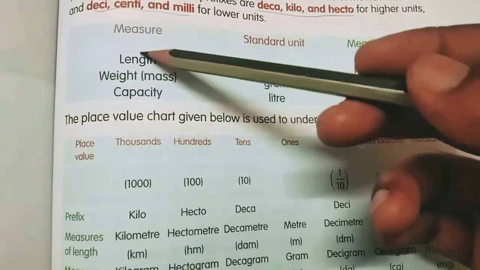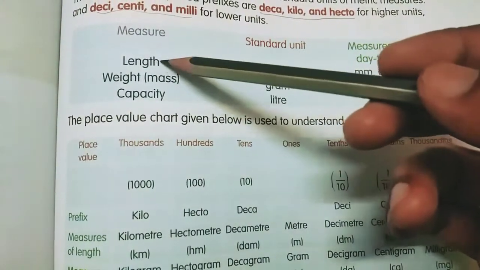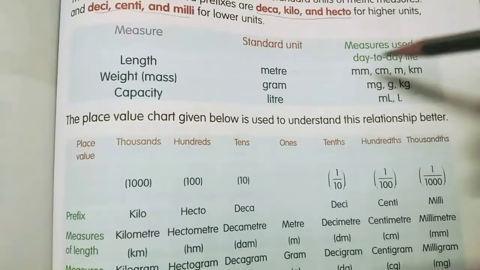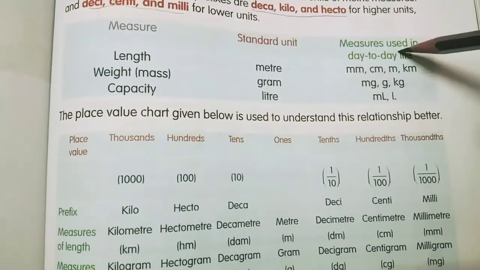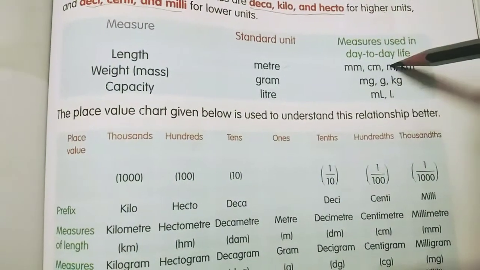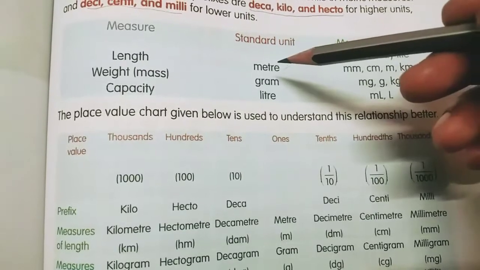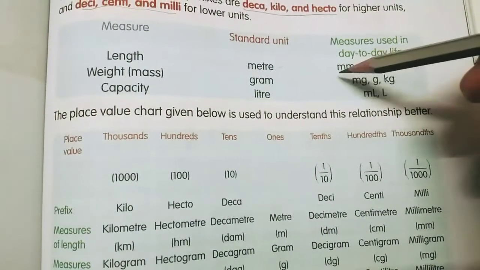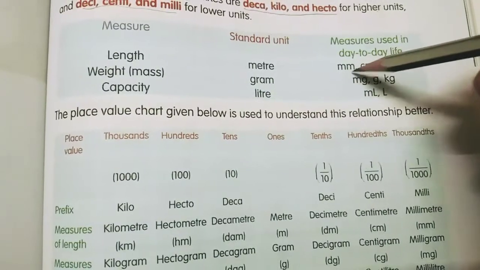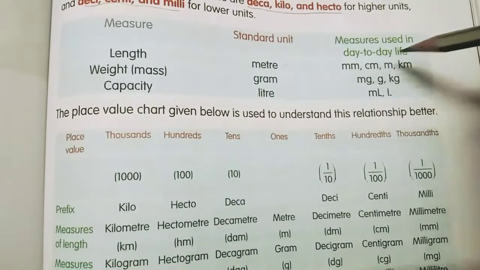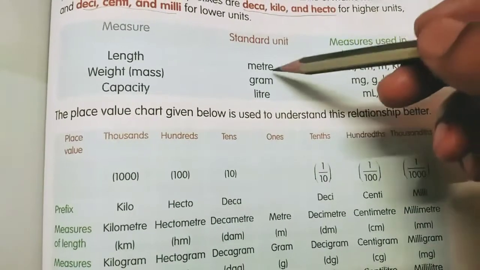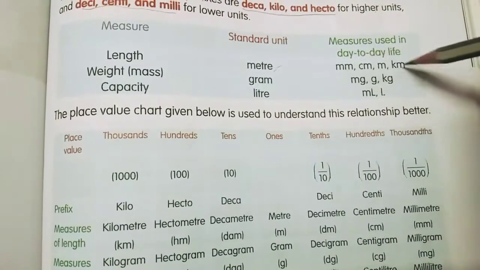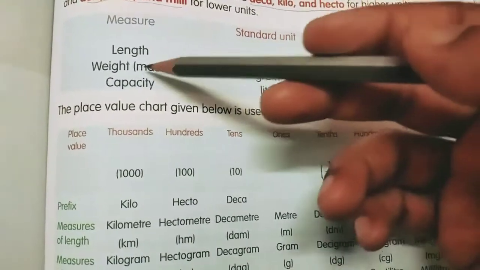Here, one by one, first is measurement of length. The standard unit of length is meter. In day-to-day life, many other units are also used: mm means millimeter, cm means centimeter, m means meter, which is the standard unit, and km means kilometer. In day-to-day life, these four are generally used.